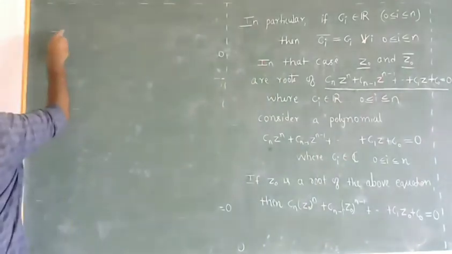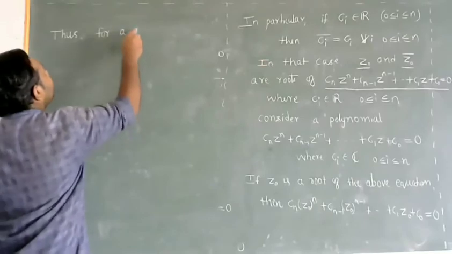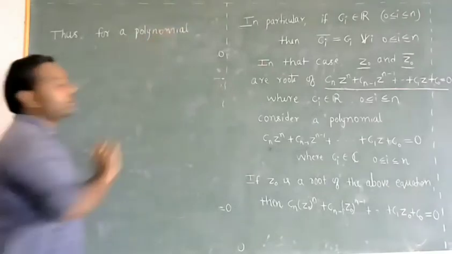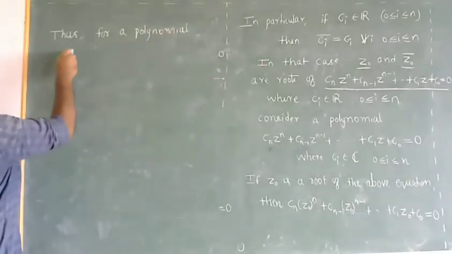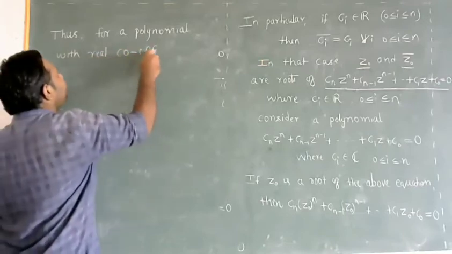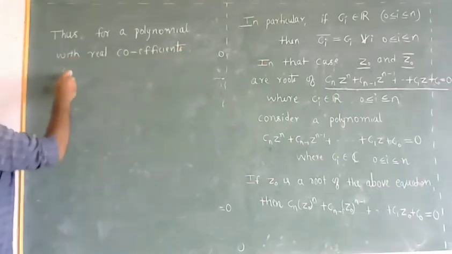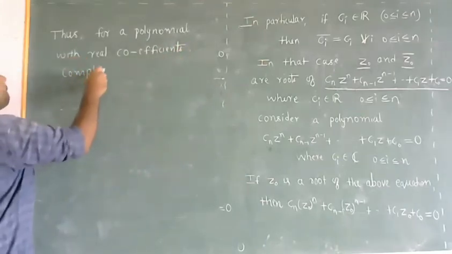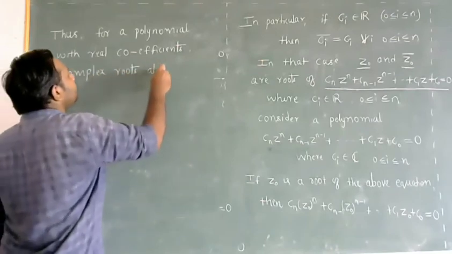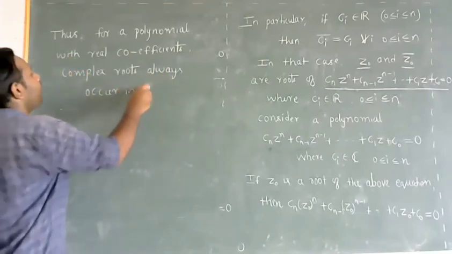So thus, for a polynomial with real coefficients, complex roots always occur in conjugates.